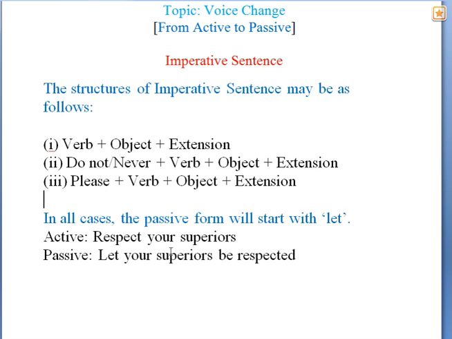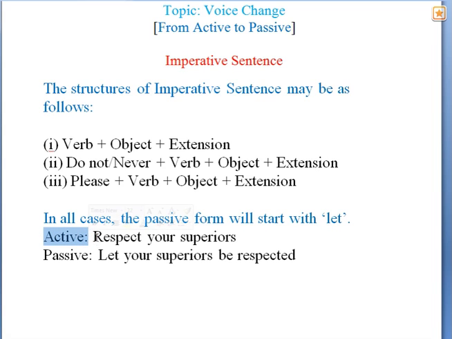Dear learners, in all cases, you may start the passive voice with let, as there is no subject. You will have to start with let, and then other rules will remain the same as you practiced earlier. Just see the example.